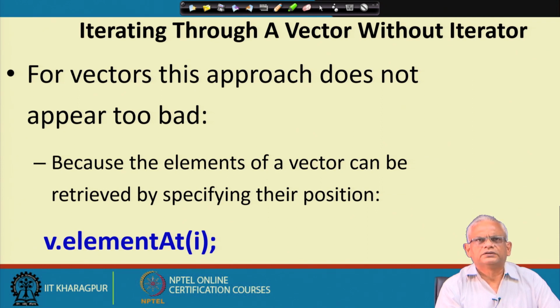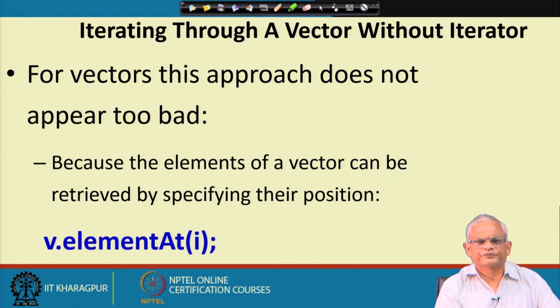but not too bad, because we have this method v dot element at I. But for many types of aggregates, we may not have such a method. For example, a tree, which may be implemented in different ways, we may not have a way to increment I and get the element.